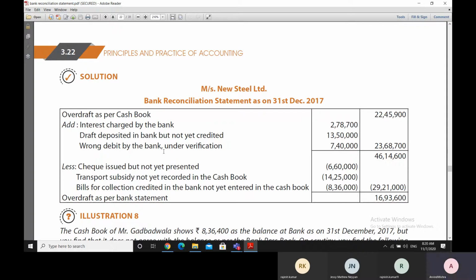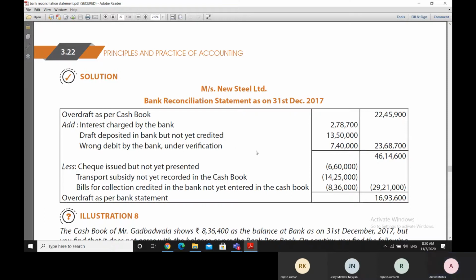Then we have a wrong debit by the bank, which is under verification. It means that the bank has made a debit entry in our bank statement, which we have not made similar entry in our cash book because we are still verifying the entry of the bank statement. We are not sure whether the bank has made the correct entry or not, and therefore we have not made any entry in our cash book because we are verifying it.